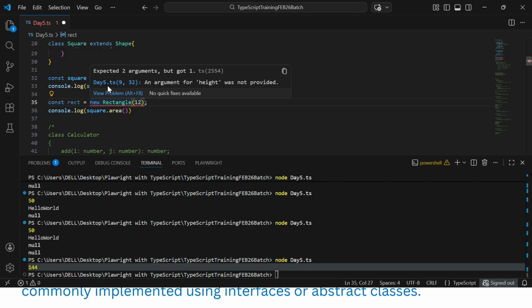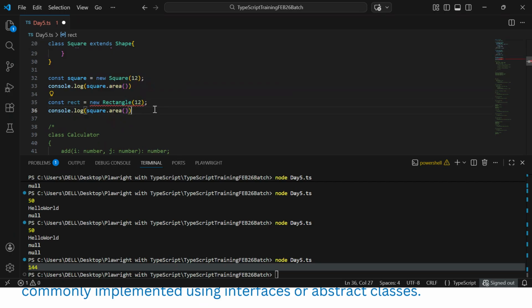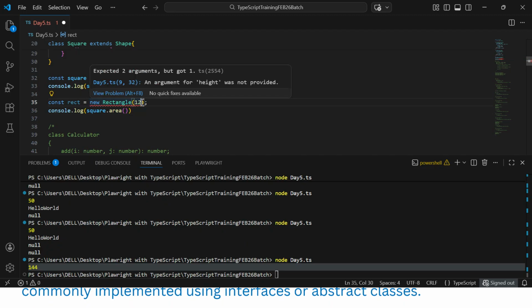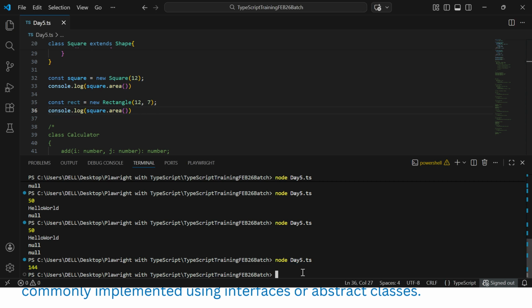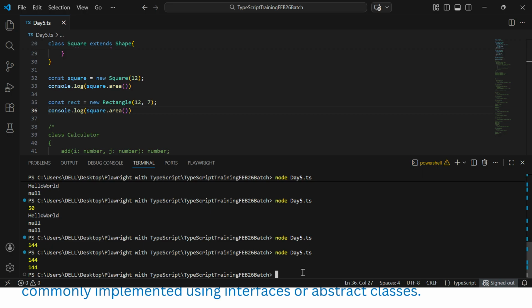We need to provide two arguments, one is height and one is width. So let's give 12 and another 7. Now call it, so it will be 12 multiplied by 7, 84. Sorry, my bad, I need to change the variable name here, otherwise it's calling the square only. Now you can see the output changes accordingly.